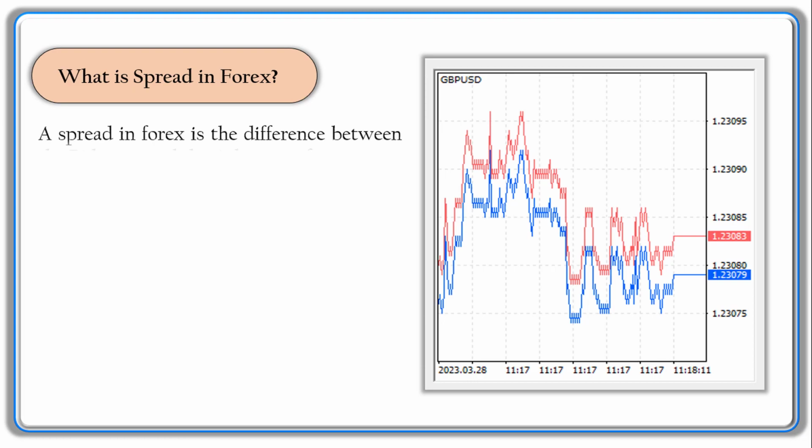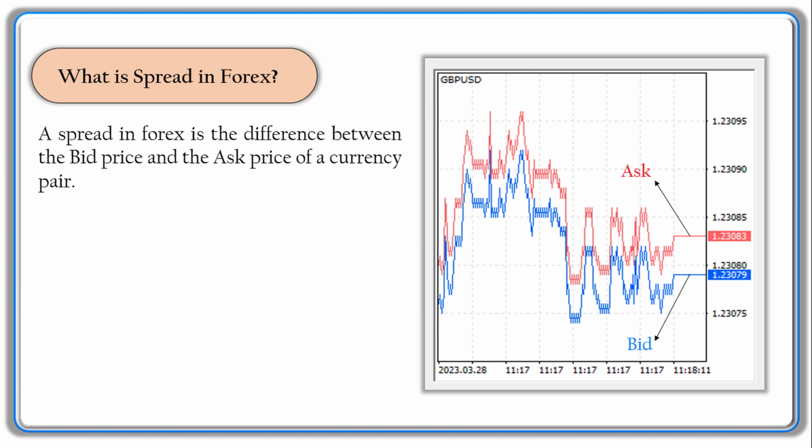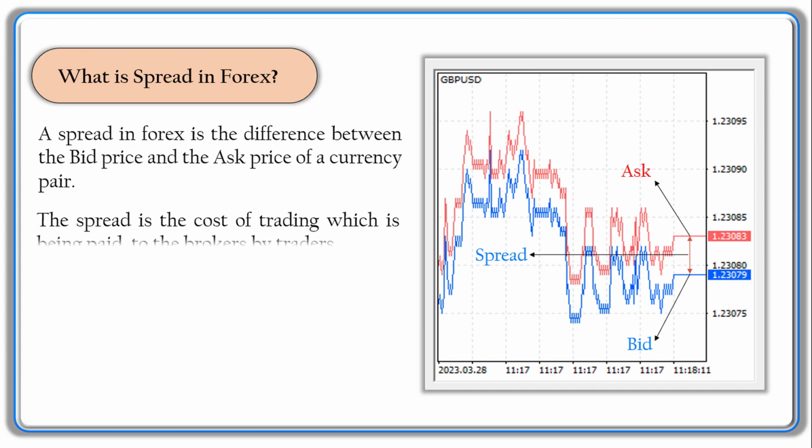What is a spread in Forex? A spread in Forex is the difference between the bid price and the ask price of a currency pair. The spread is usually expressed in pips, which is the smallest unit of price movement in the Forex market. Please look here at the chart. Here is the ask and here is the bid. The difference between ask and bid is the spread. The spread is the commission or cost of trading in the Forex market and is included in the total cost of the trade.